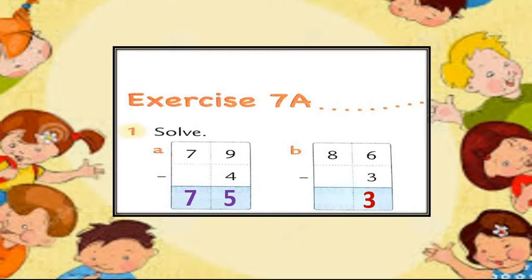Move towards the tens column. There is 8 minus 0. As you all know, when we subtract 0 from any number, we get the same number as an answer. Here we get 8.